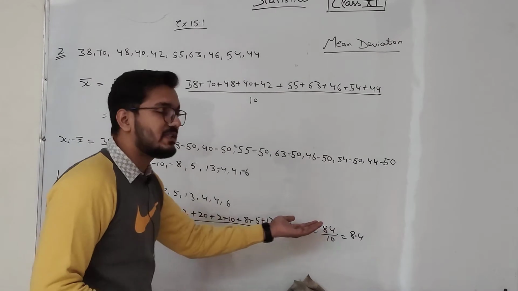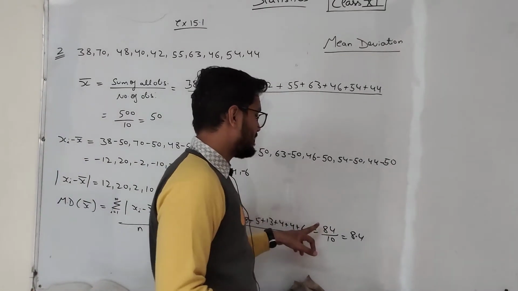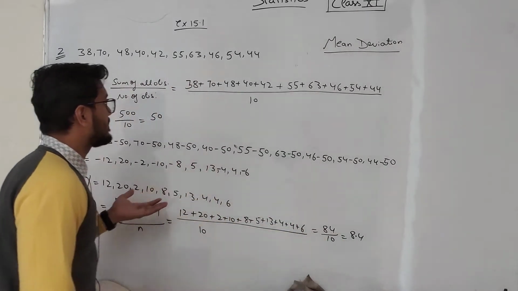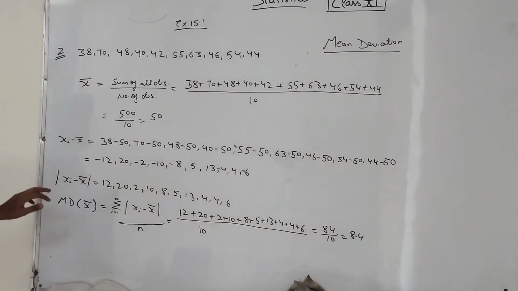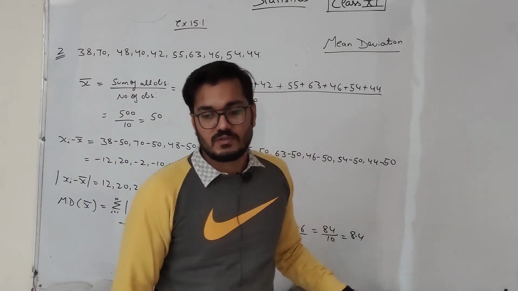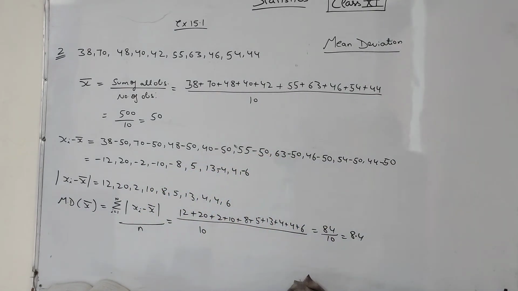So we add all these values and divide by 10. All these values sum to 84. 84 upon 10 is 8.4. So this is our answer for question number second. Mean deviation about mean for this question is 8.4. This is very easy. Try to do question number first with the help of this question.